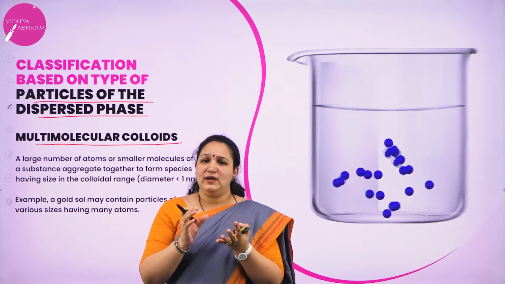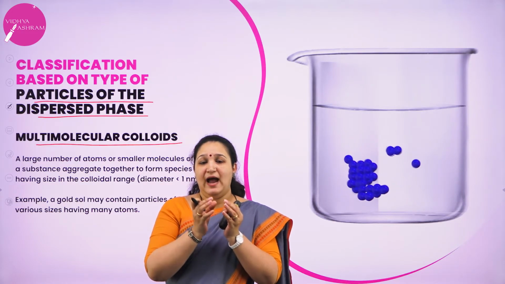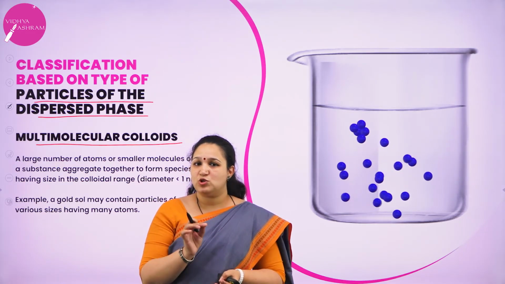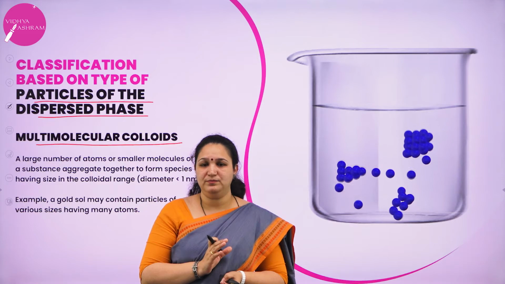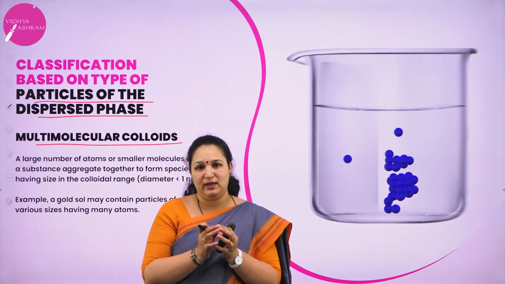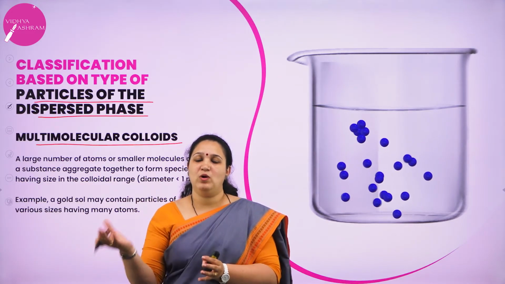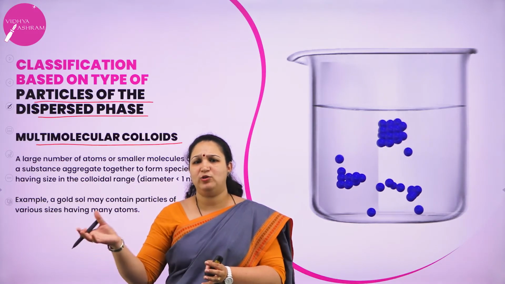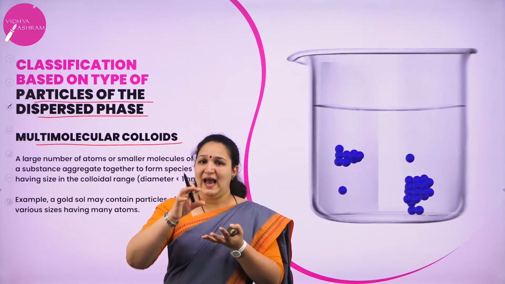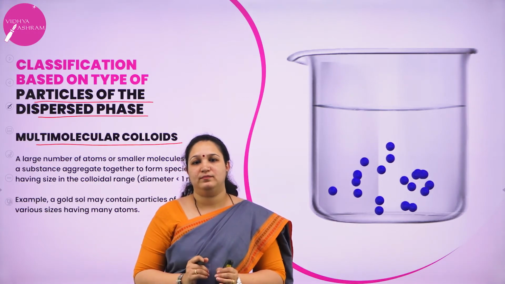These gold atoms come together, they coagulate together and form a particle of colloidal size. The true solution particles are below 1 nanometer. When these many particles aggregate together, they reach the colloidal particle size, between 1 nanometer and 1000 nanometer. So many atoms aggregate together to come to the size of the colloidal particle.